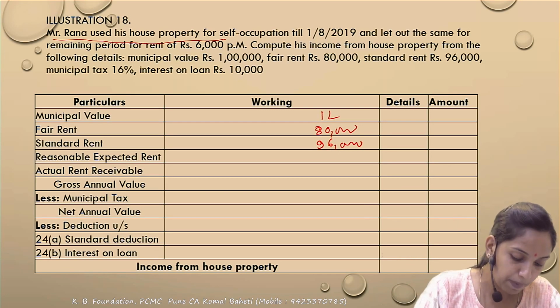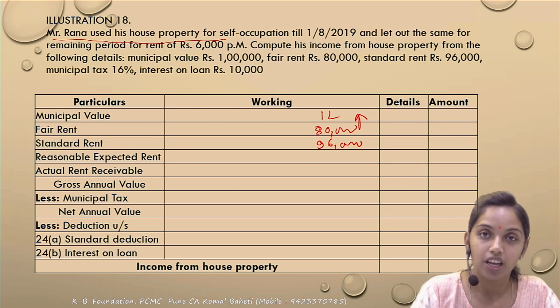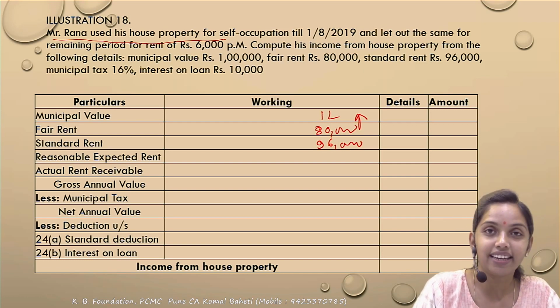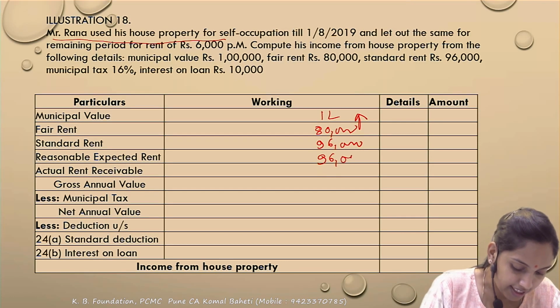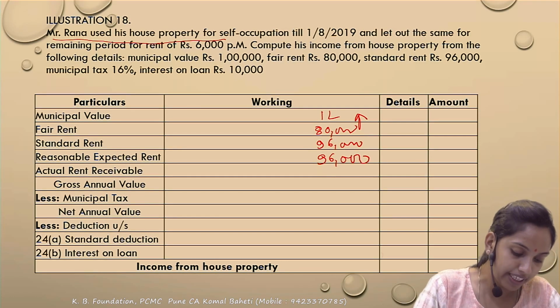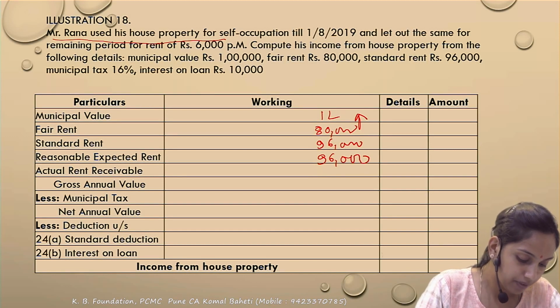So what will the reasonable expected rent be here? Whichever is higher, 1 lakh and 80,000. So 1 lakh, and that is to be compared with the standard rent of 96,000, whichever is lower. So reasonable expected rent would be 96,000. How much will the actual rent receivable be? How much is the rent?